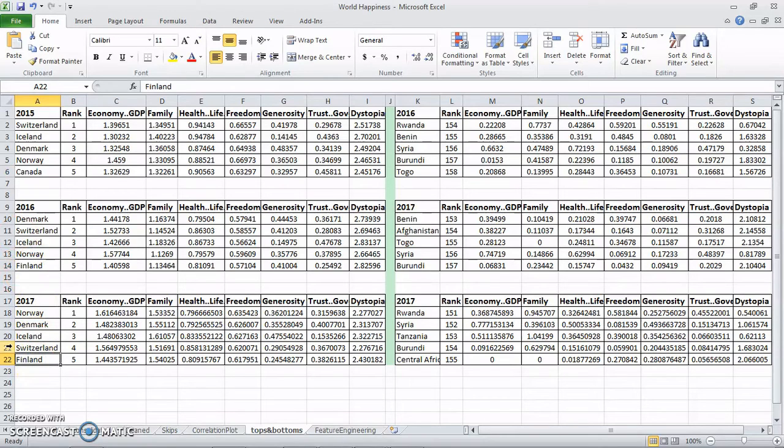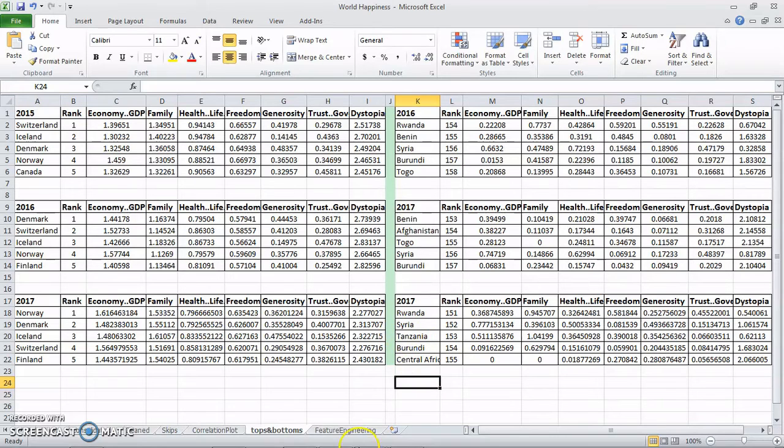The bottommost list, where the countries are ranked the lowest, as shown, we observe Benin, Syria, and Burundi are the countries who are consistently low in happiness scores, and a couple of other countries, Togo, Afghanistan, Rwanda, and Central Africa, have replaced them in 2017 and later.